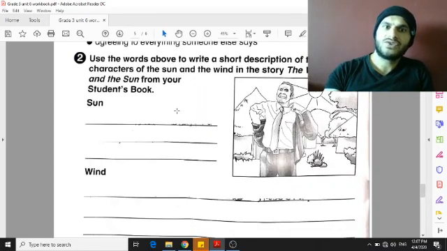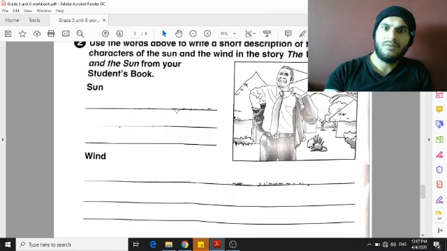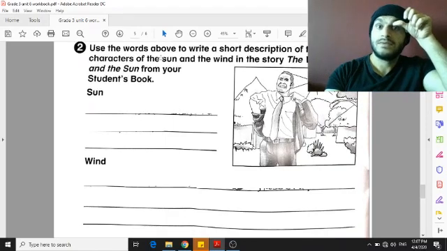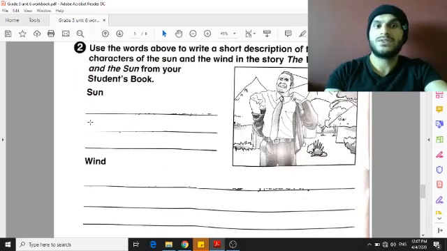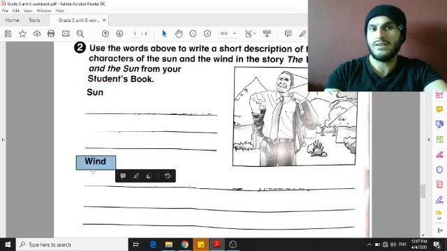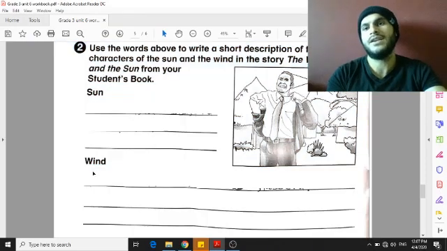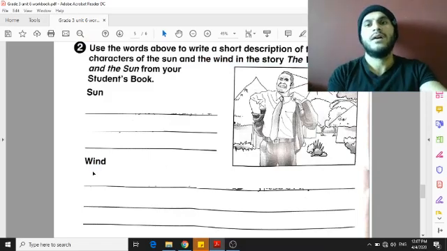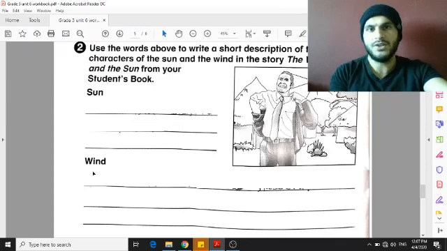On exercise 2, we are going to describe the sun, and we are going to describe the wind. How can you describe the character of the sun and the character of the wind? And let me explain something, please. I don't want you to talk about the sun or the wind in general.